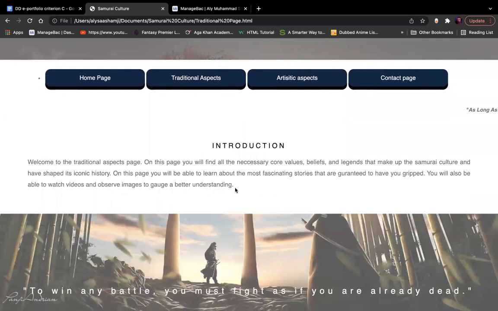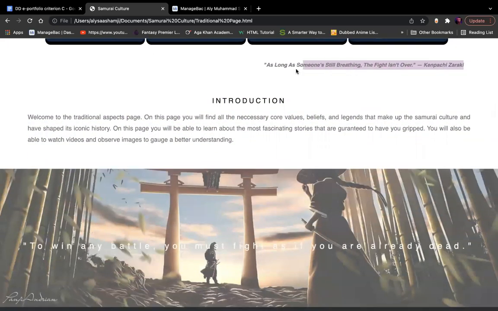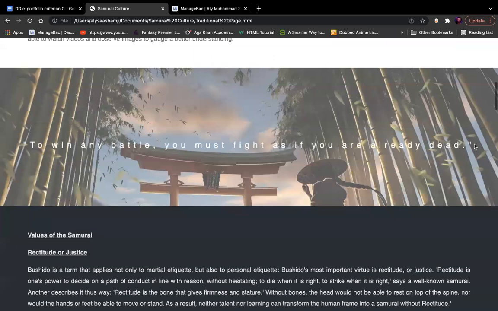This is the traditional aspects page. There's a marquee, which is a samurai quote, and then here's an introduction to the page. It basically talks about what the page is about. For example, here's a marquee by Ken Pachizaraki, who was a famous samurai warrior.